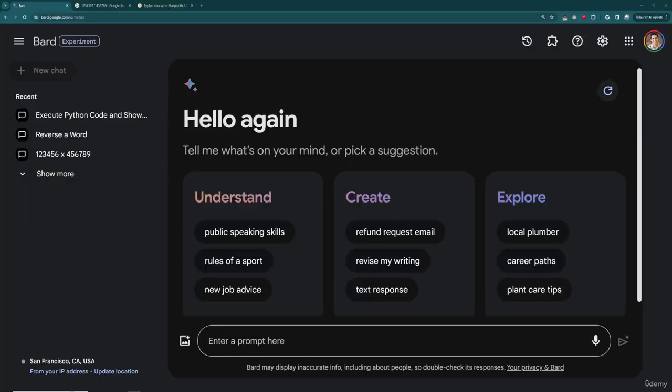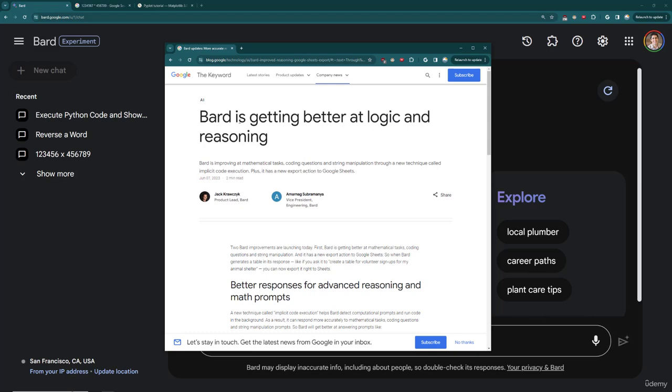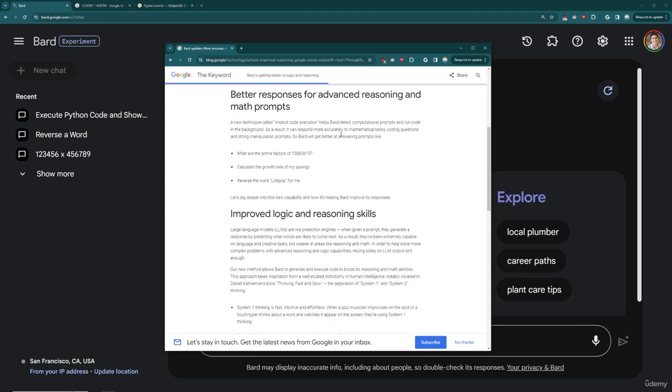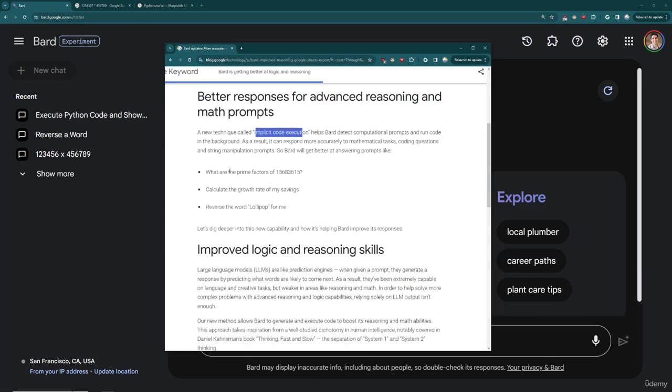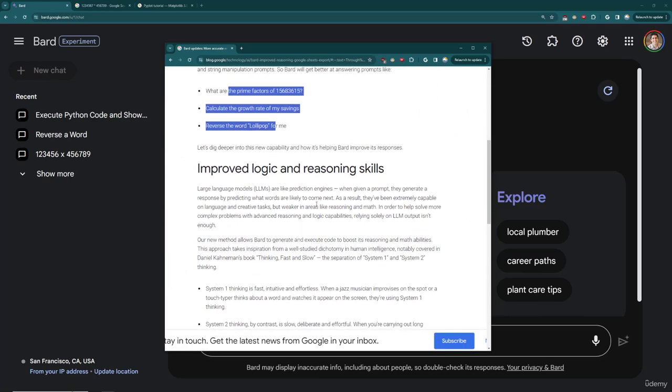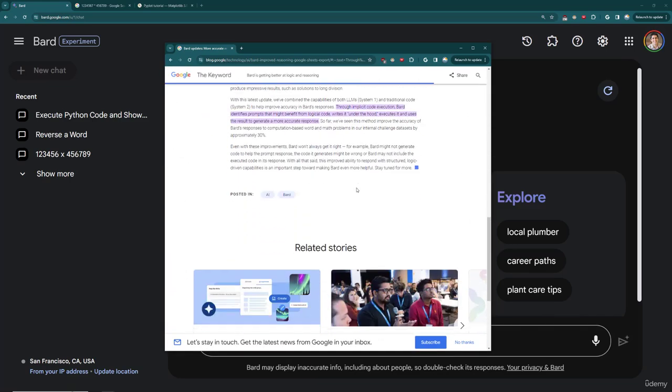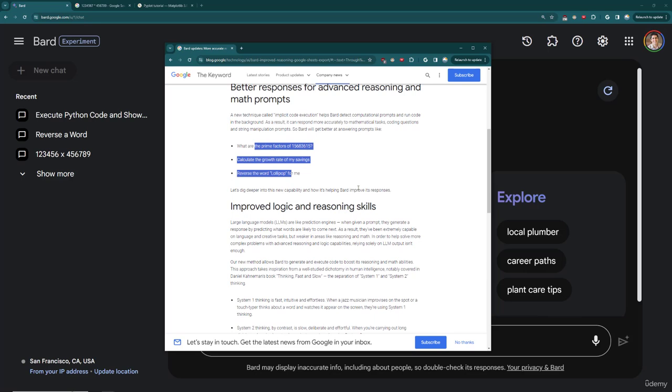Okay, so here I am in Bard. First, I want to, again, reiterate that this isn't really officially mentioned inside of Google Bard's blog posts. If you check out a blog post called Bard is Getting Better at Logic and Reasoning, it will talk about this idea of what they call implicit code execution and give you a few examples of what they call system one versus system two thinking and allowing code to be run in the background. So what does this actually look like?